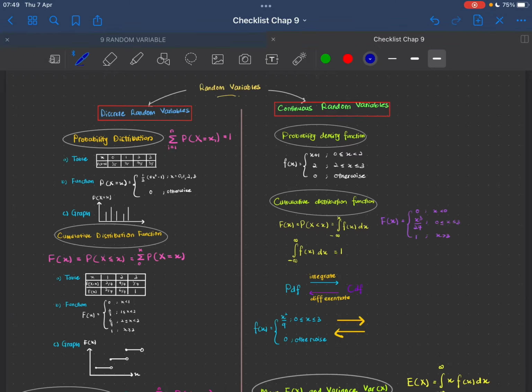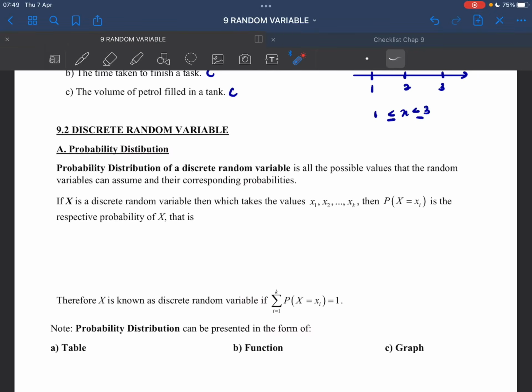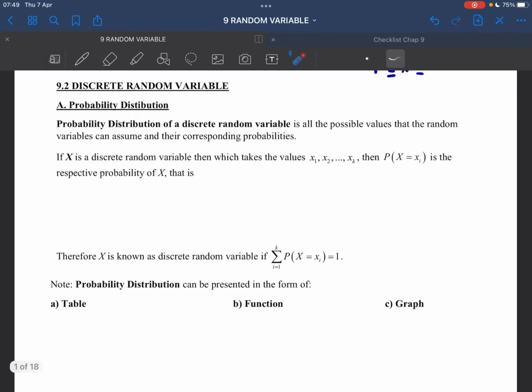Okay, refer back to the checklist. As you can see, we have three main things on probability distribution, which is we can represent the data by using table, function, and also graph. Okay, for probability distribution, we can represent by table, function, and graph. So let's see. Okay, probability distribution of a discrete random variable. Okay, macam saya cakap, bila kamu tengok soalan, there are two things that you have to identify. First, is it discrete or continuous? Second, is it PDF or CDF? Okay, so that's it.